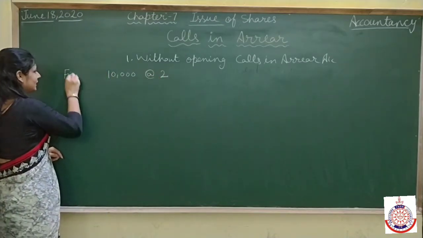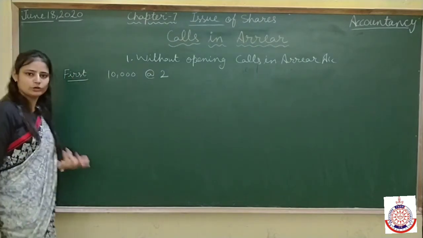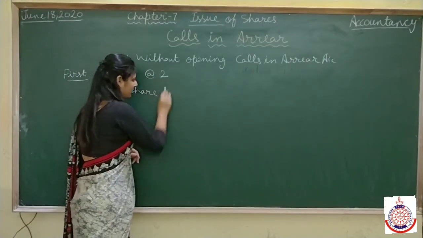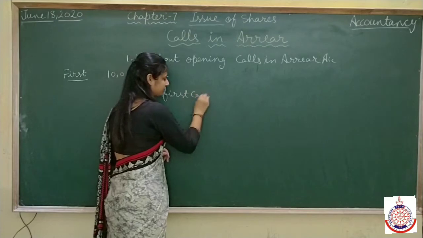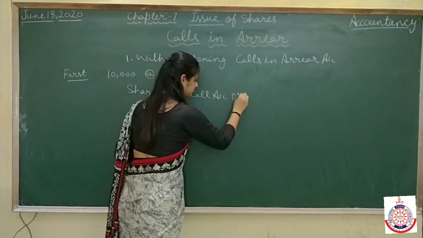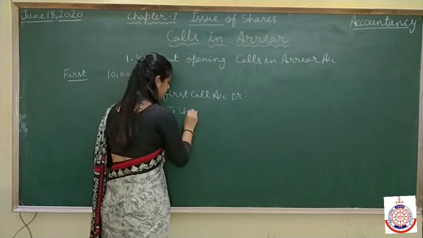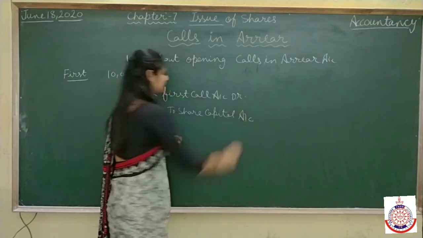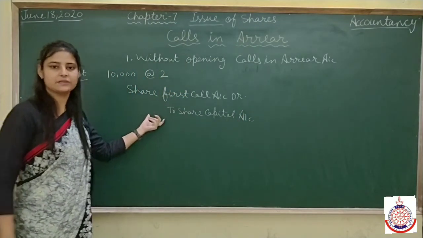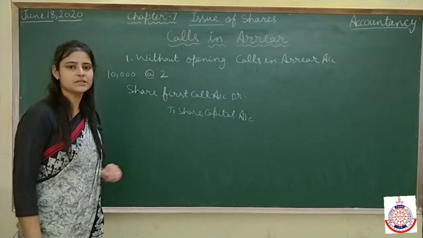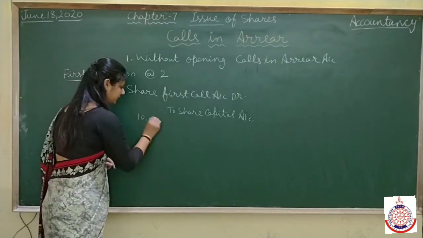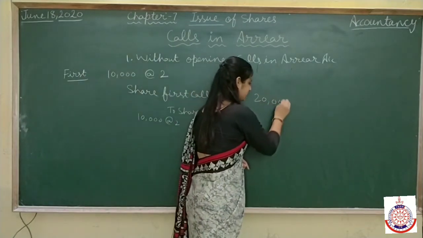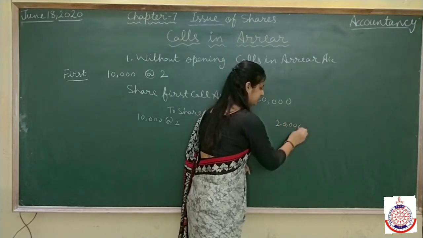When the first call is due, we all know the entry: share first call account debit to share capital. With this entry we inform the shareholder to pay for the first call. That is 10,000 at the rate of 2, meaning a total of 20,000 rupees is due from the shareholders for the first call.